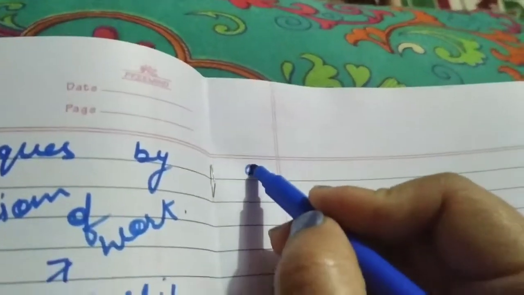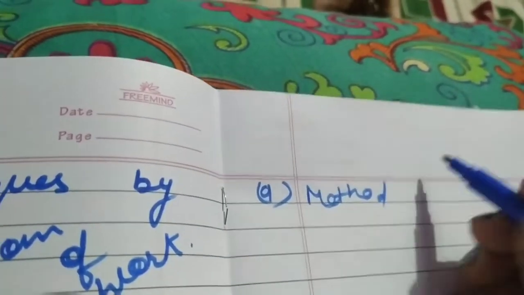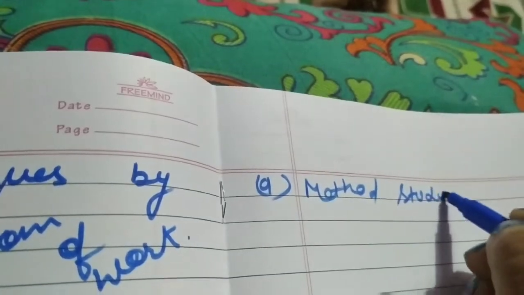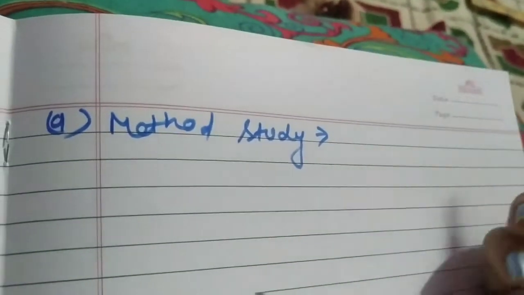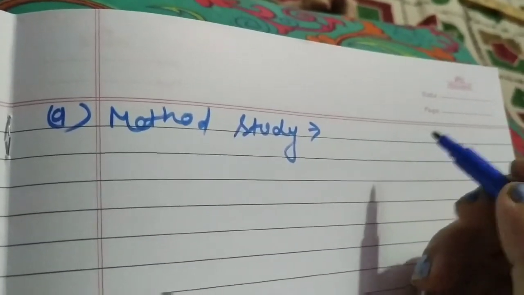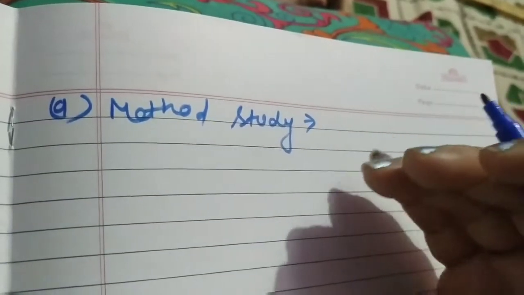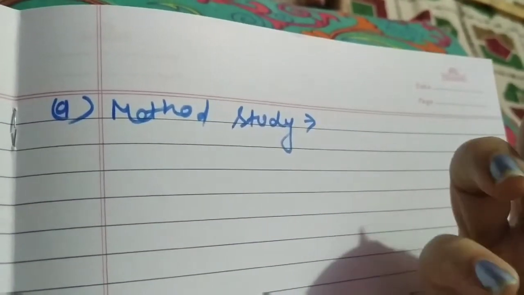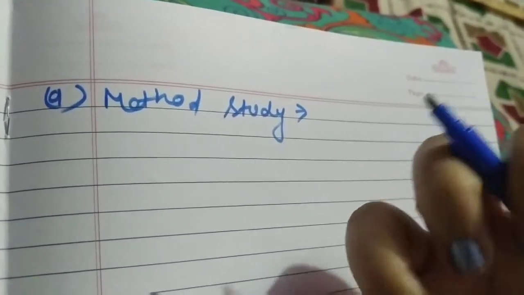So first of all we will discuss the first study, that is method study. In method study, according to F.W. Taylor, we have to choose the best method so that it can reduce the cost of production, and with the minimum input we can get maximum output.